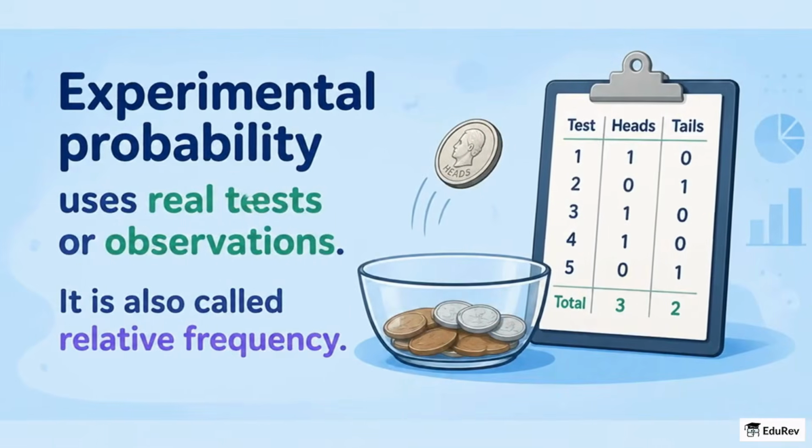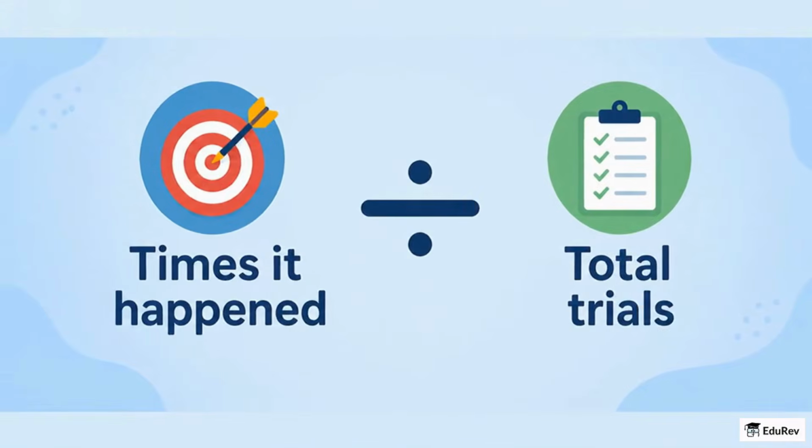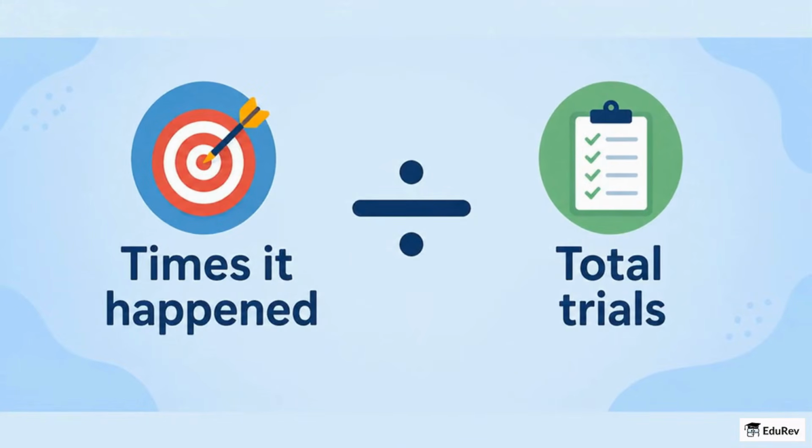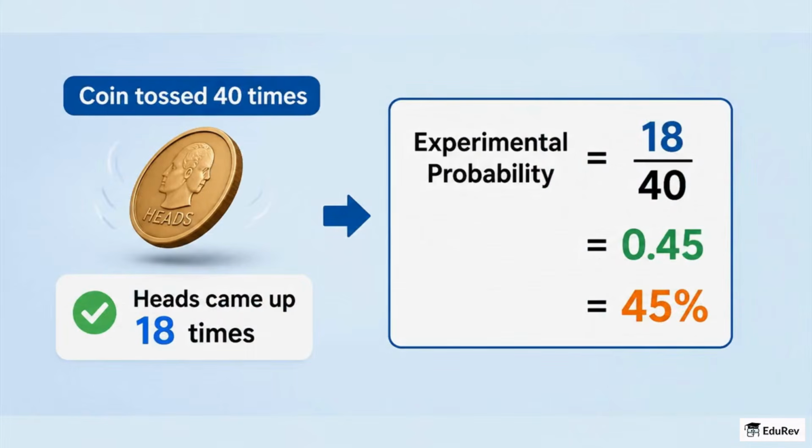Experimental probability uses real tests or observations and is also called relative frequency. The formula is simple: number of times the event happened divided by the total number of trials. For example, if a coin is tossed 40 times and heads shows 18 times, the experimental probability is 18 divided by 40, which is 0.45 or 45%.